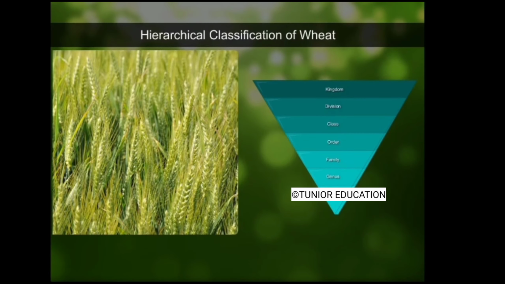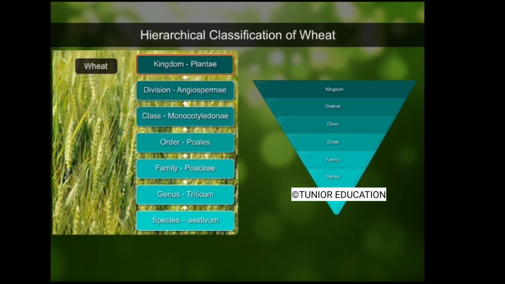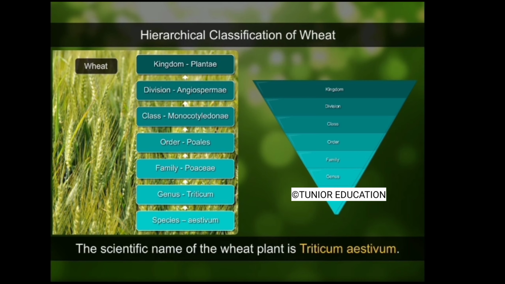Let's move to classification of the wheat plant. Kingdom Plantae, Division Angiospermae, Class Monocotyledonae, Order Poales, Family Poaceae, Genus Triticum, and Species aestivum. The scientific name of the wheat plant is Triticum aestivum.